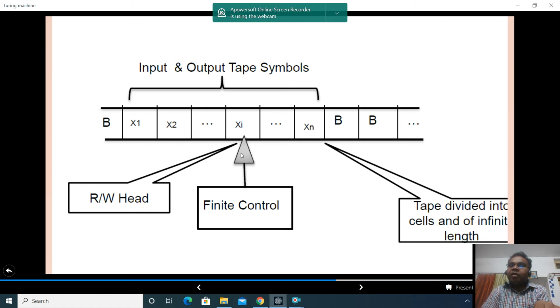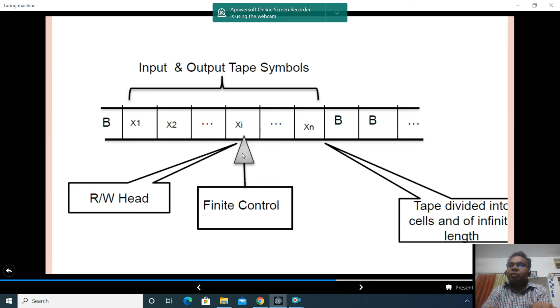This head is now read and write. It can read and it can write. At present we are in a current state, reading a symbol xi. It will decide whether it has to move right or left. Right is our right and left is our left. Left is xi minus 1 and right is xi plus 1.